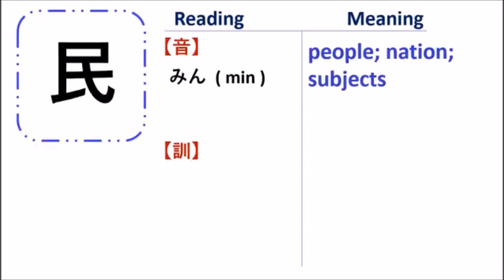So you can see "kokumin", which means people of the country, something like this. So next, let's go see some examples. This kanji also has a kun'yomi, right? Which is "tami", but actually they don't use it.